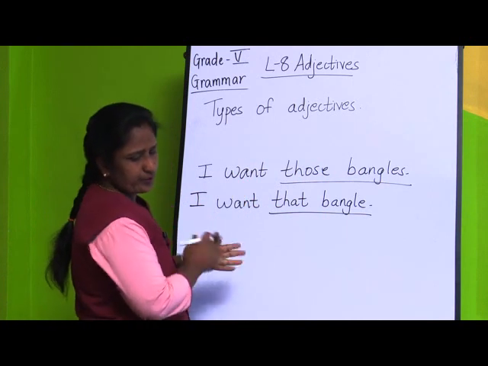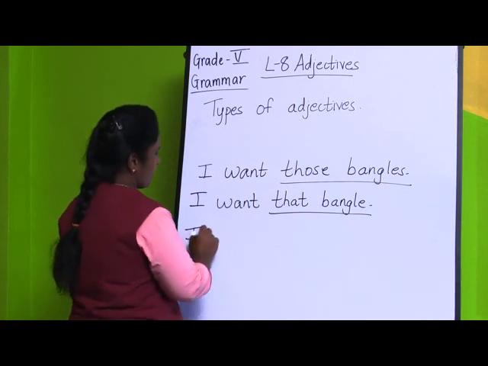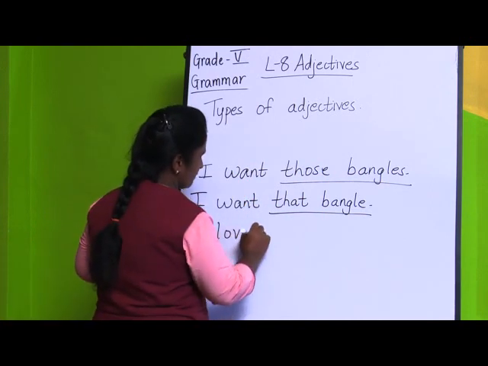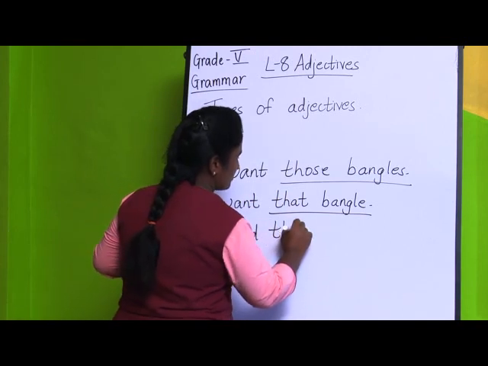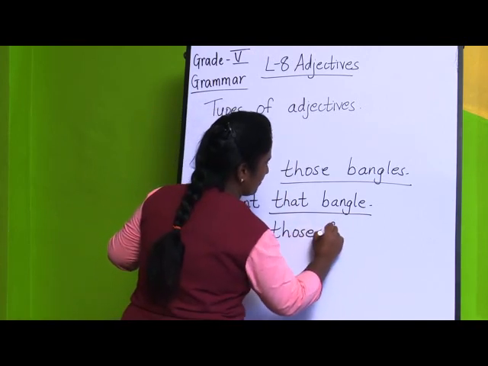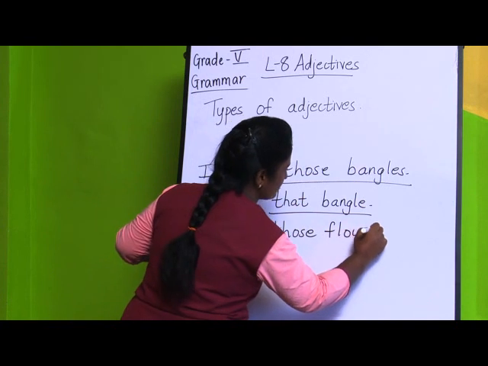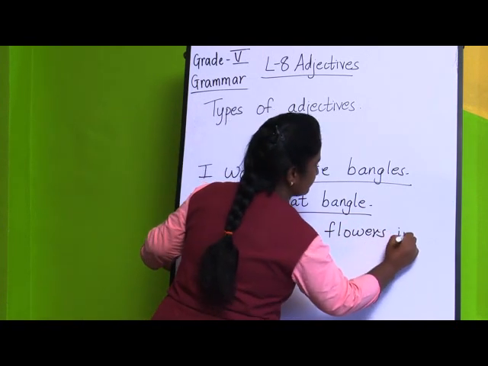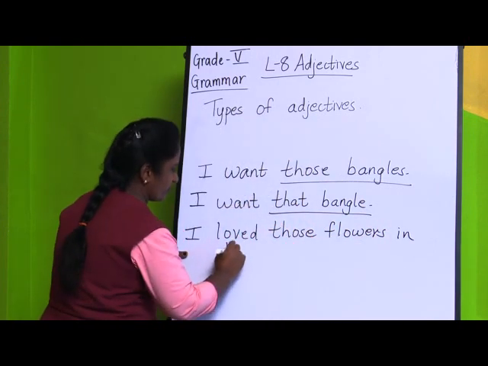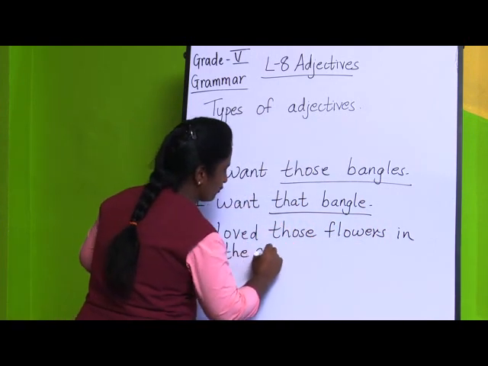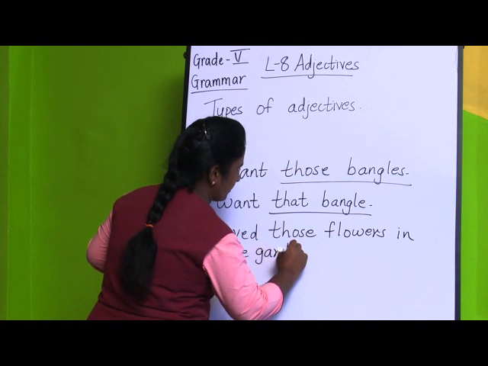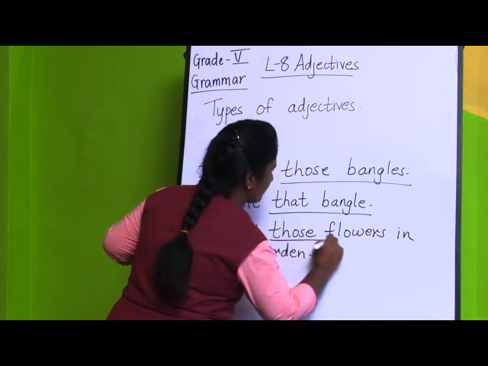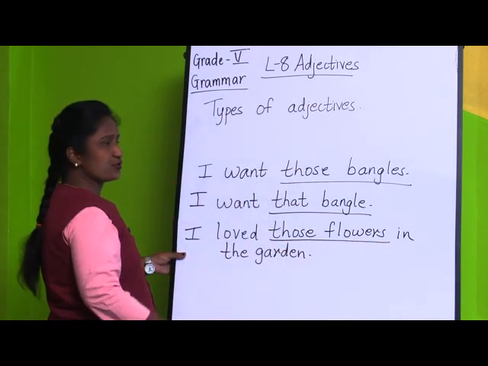Second sentence, if you take, I loved those flowers in the garden. Here if you see the plural form, that is those flowers. This you are going to turn into singular.